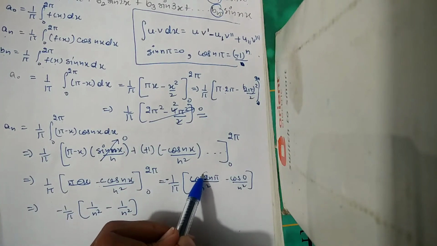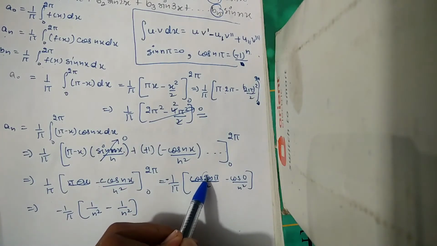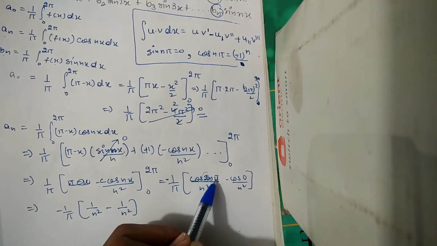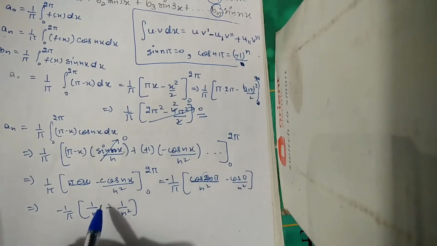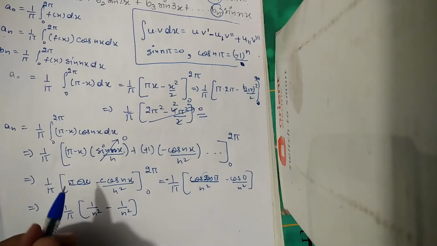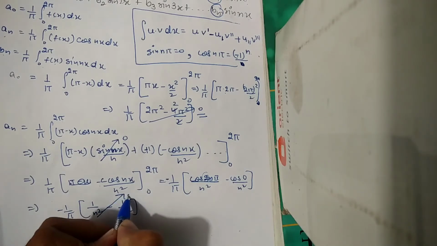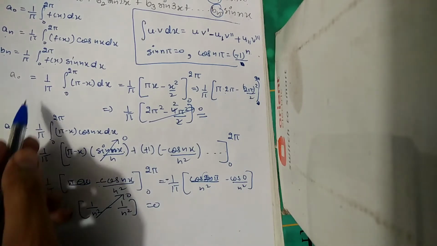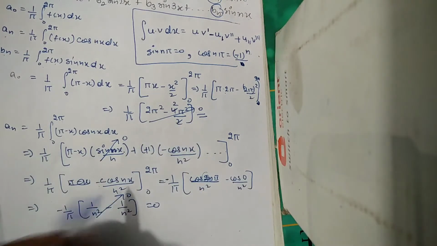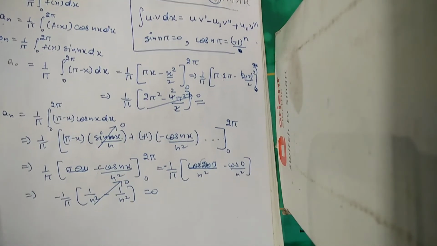And if we multiply this whole term by 2, then this whole term will always be an even term. That's why I am putting plus 1 over there, as this term will always be plus 1. So this will again turn into 0. So we got a naught equals 0 and an again equals 0.